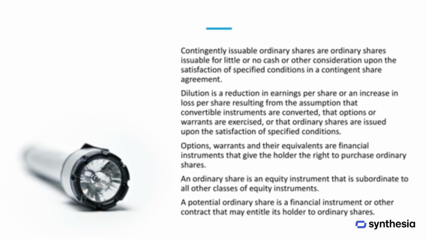Contingently issuable ordinary shares are shares that can be issued for little or no cash or other consideration once certain conditions in a contingent share agreement are met. Dilution occurs when earnings per share decrease or loss per share increases because convertible instruments are assumed to be converted, options or warrants are exercised, or ordinary shares are issued upon meeting specified conditions. Options, warrants, and similar instruments give their holders the right to purchase ordinary shares. An ordinary share is an equity instrument that ranks below all other classes of equity, while a potential ordinary share is any financial instrument or contract that could entitle its holder to receive ordinary shares.